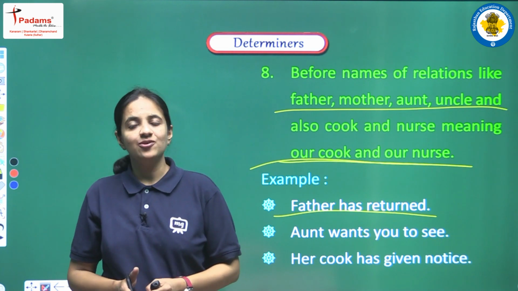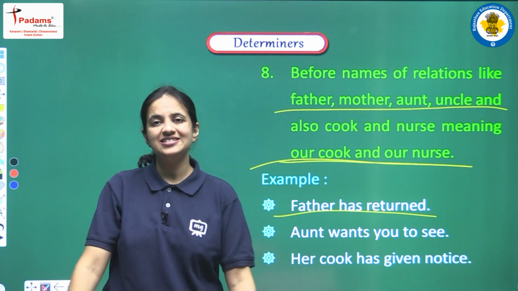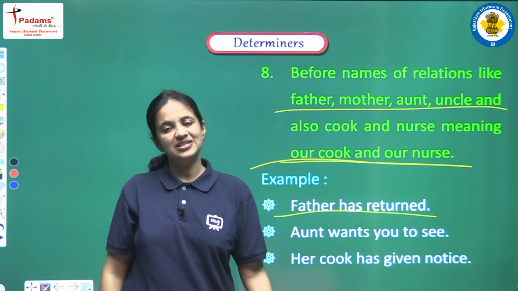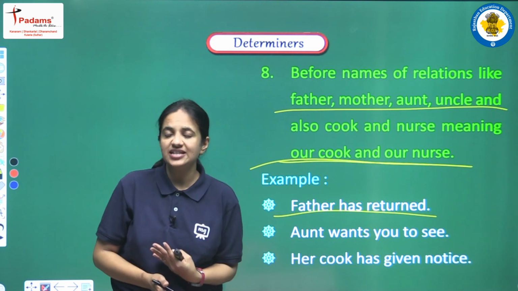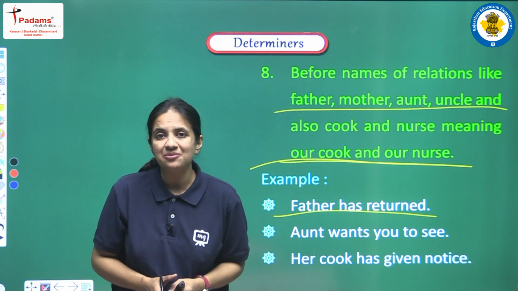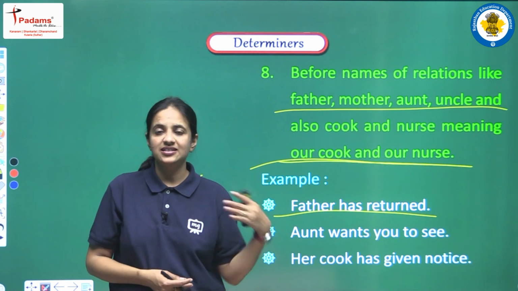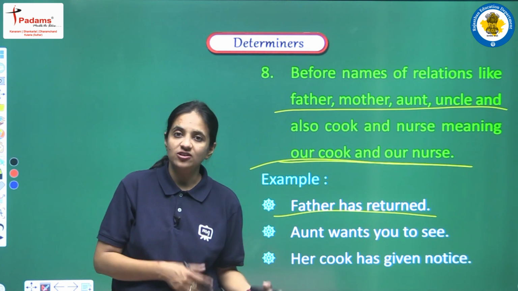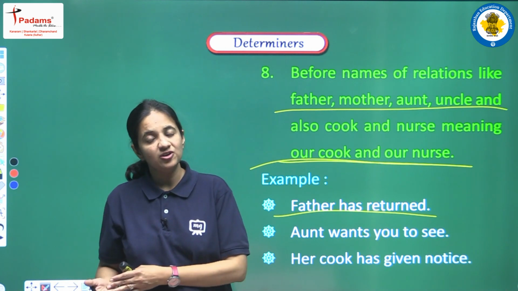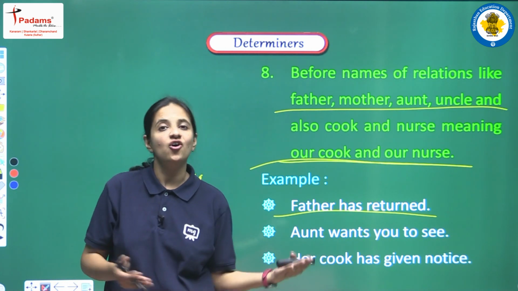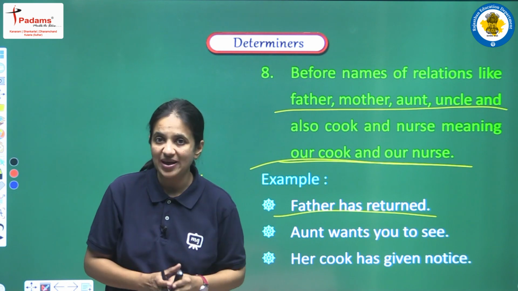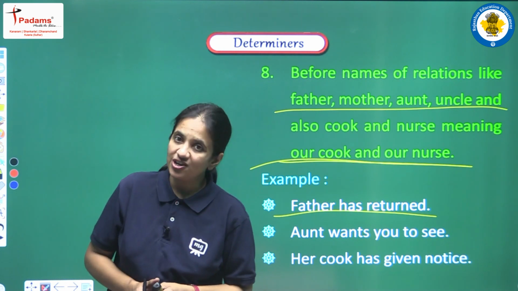So students, we have discussed all the determiners that are there in the syllabus. We have discussed all the different uses. We have seen so many examples and done so many practice exercises also. And this topic, that is article, we have also covered in our determiner topic. We have discussed a, an and the, all the articles, in a very detailed manner. We have also seen omission of article.